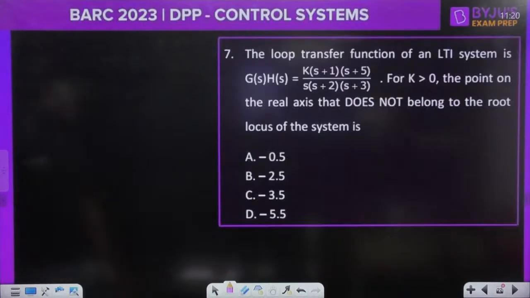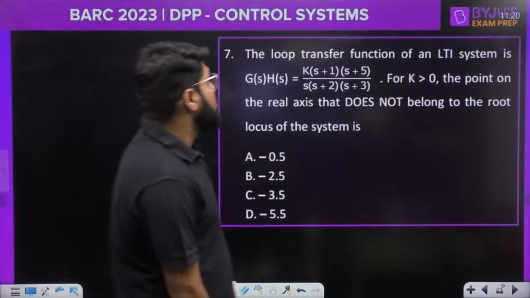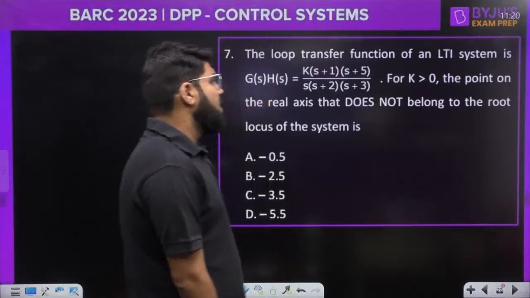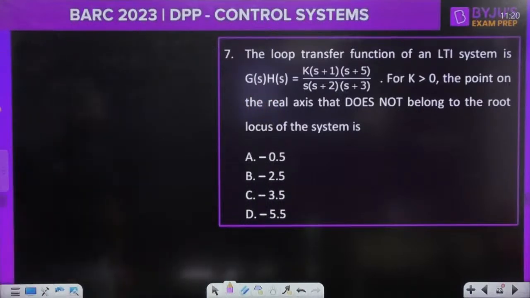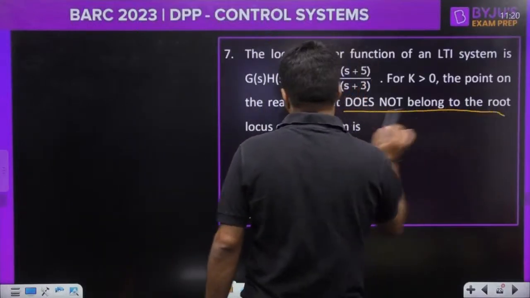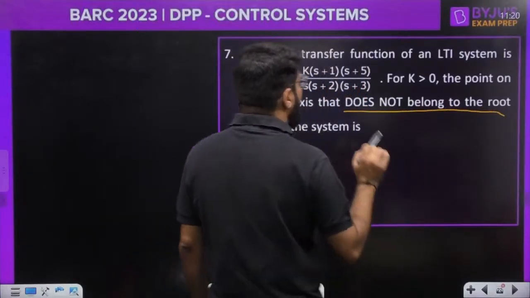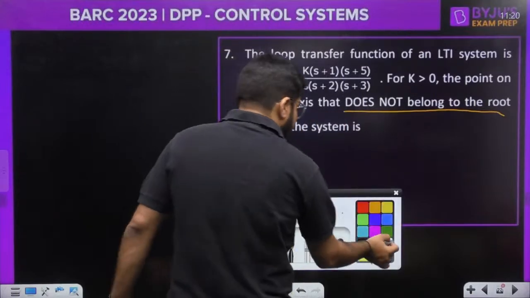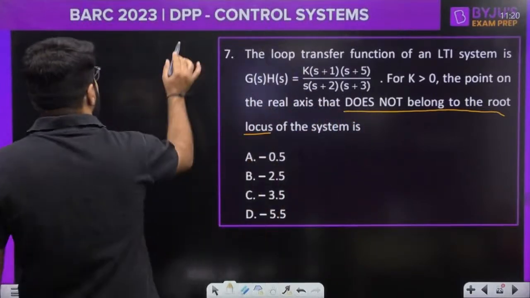Let's move to the next question. The loop transfer function of an LTI system is given to you. For K greater than 0, which point on the real axis does not belong to the root locus? Very simple question. The point on the real axis, and for that,